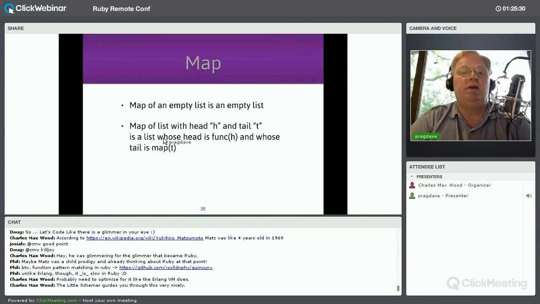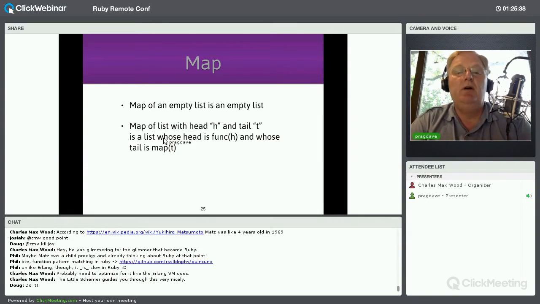Okay, one last boring example, and maybe I'll make a fool of myself and do some live coding. So here we have a specification of map, just like Ruby's map. So if I apply a function to an empty list using map, then the result is an empty list. There's nothing to apply it to. Otherwise, it's going to map the head and then apply map to the tail. So I get a new list whose head is the function called on the original head and whose tail is the map of the tail.